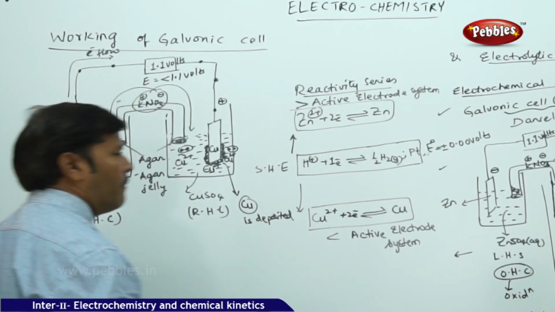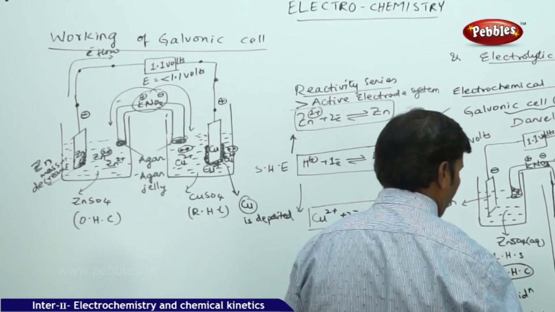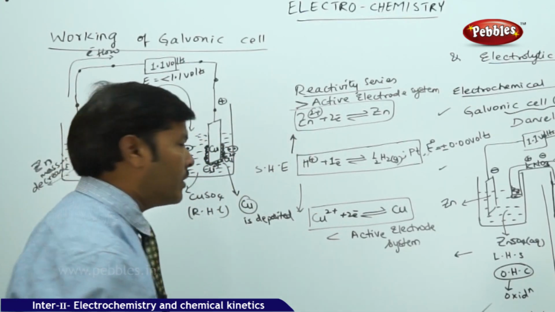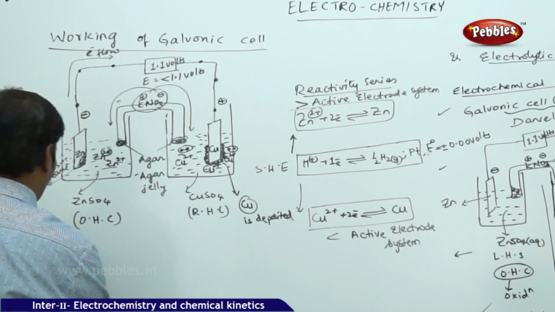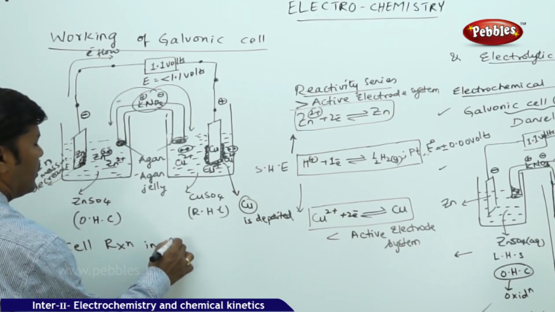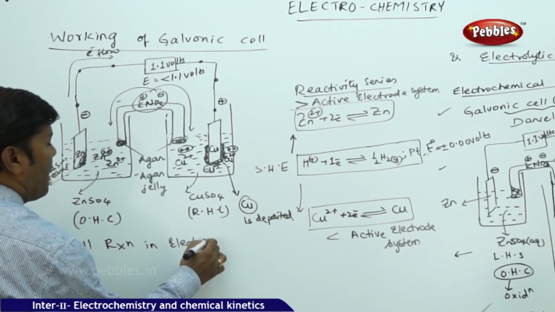In the meantime, we are discussing the cell notation, or the completion of the electrochemical process. So what is the cell reaction taking place?